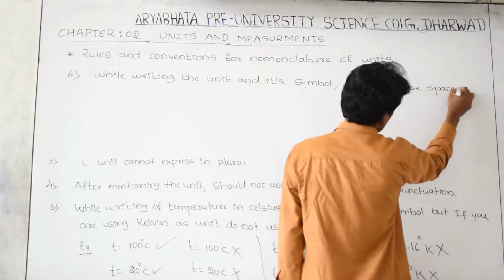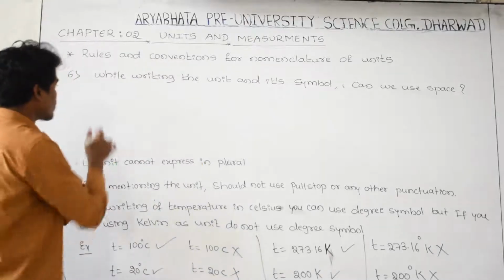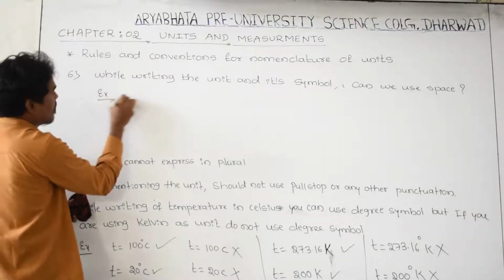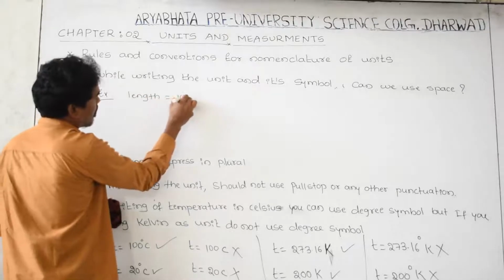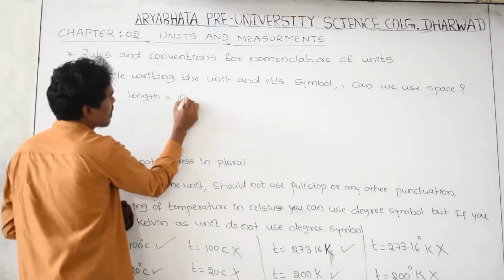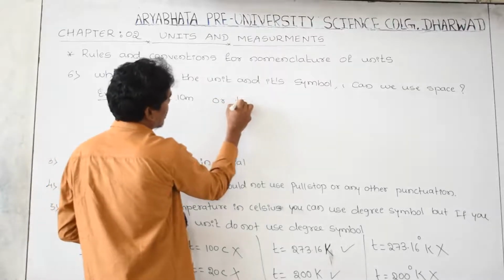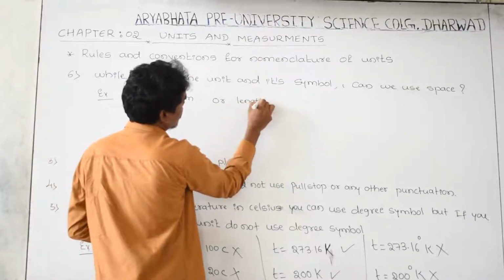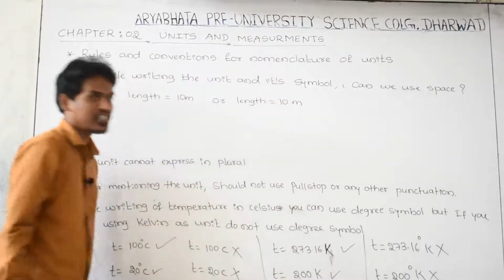Yes, this is the next doubt. For example, length is equal to 10 meter, or length is equal to 10 meter. Which is wrong, which is right?